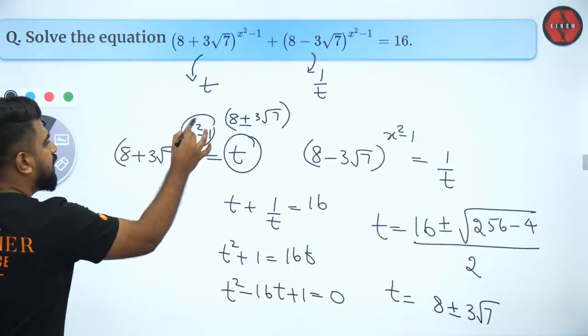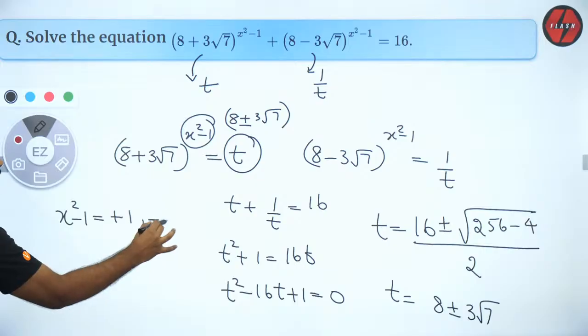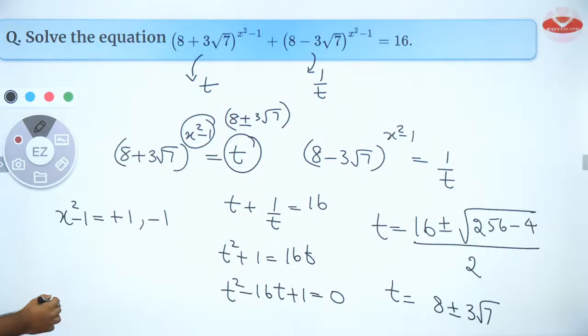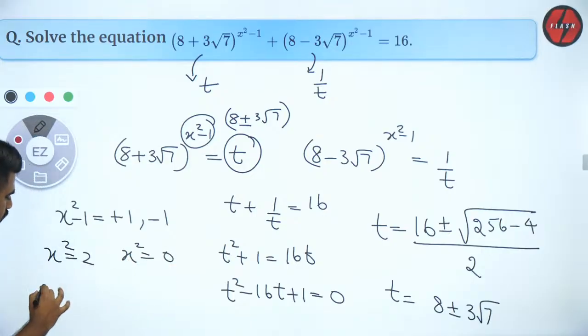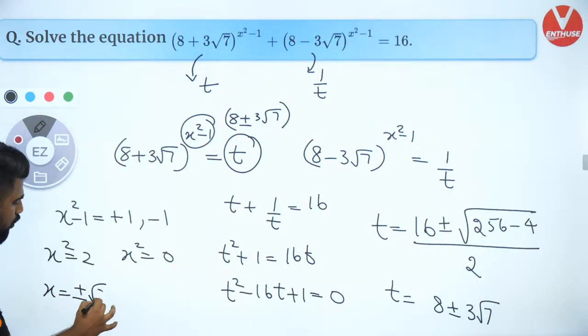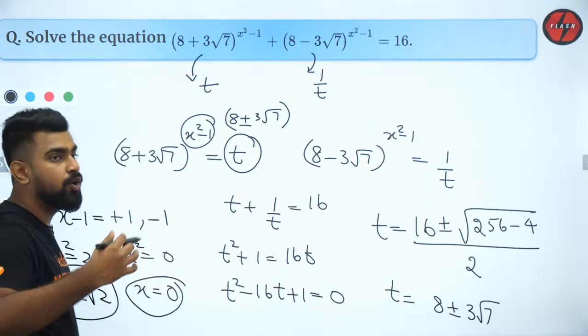So can I say this power x square minus 1 will be either plus 1 or minus 1? That's it, over. x square is equal to 2 or x square equal to 0. So x is equal to plus or minus root 2 or x equal to 0. These are the answers for this question. I hope you liked it.